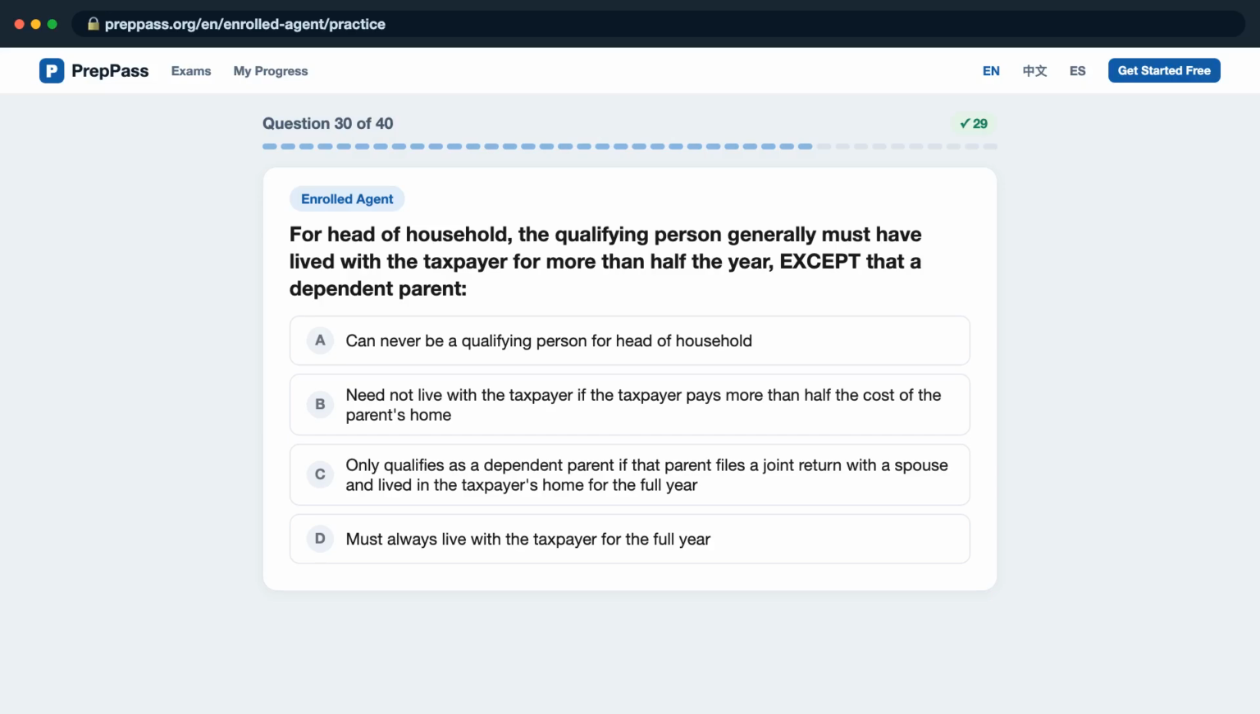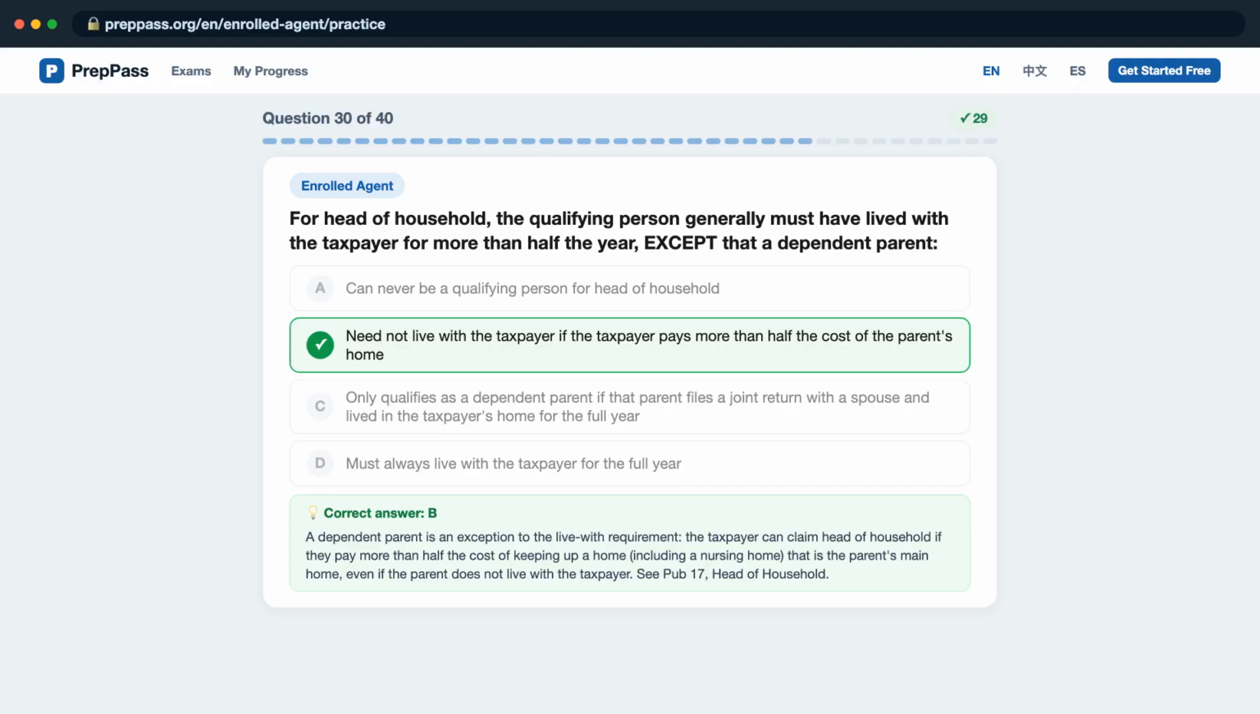Question 30. For head of household, the qualifying person generally must have lived with the taxpayer for more than half the year, except that a dependent parent, is it A, can never be a qualifying person for head of household. B, need not live with the taxpayer if the taxpayer pays more than half the cost of the parent's home. C, only qualifies as a dependent parent if that parent files a joint return with a spouse and lived in the taxpayer's home for the full year. D, must always live with the taxpayer for the full year? The correct answer is B.